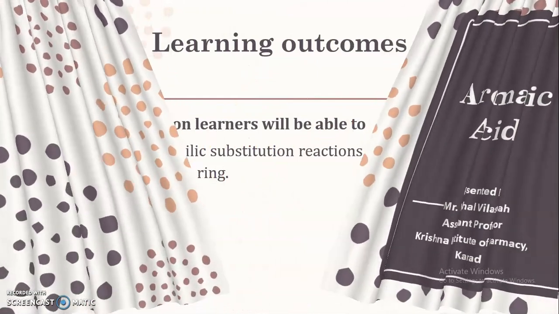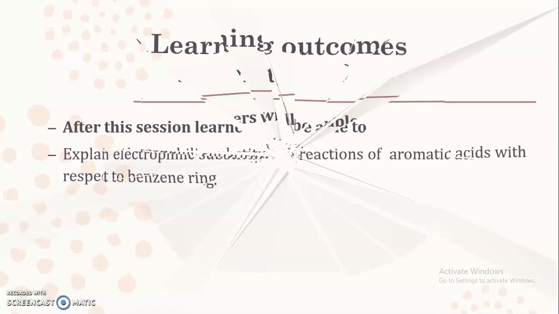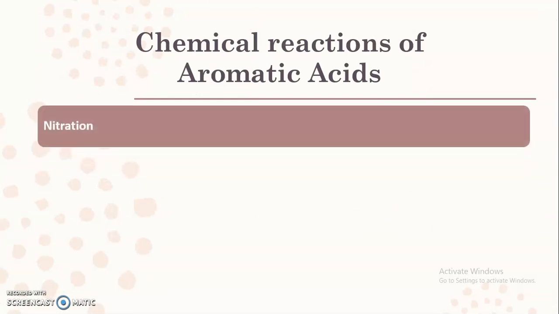But before that, we will discuss the learning outcomes of this session. After this session, the learners will be able to explain the electrophilic substitution reactions of aromatic acids with respect to the benzene ring. Also, we are going to compare the effect of substitution on the acidity of the aromatic acids. So, let's start with the different electrophilic substitution reactions given by aromatic acids.